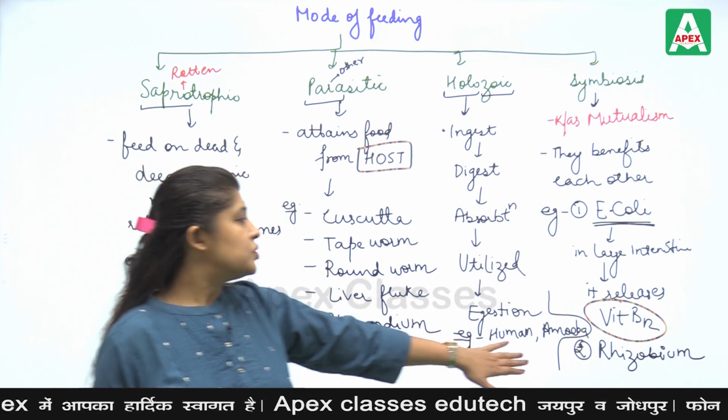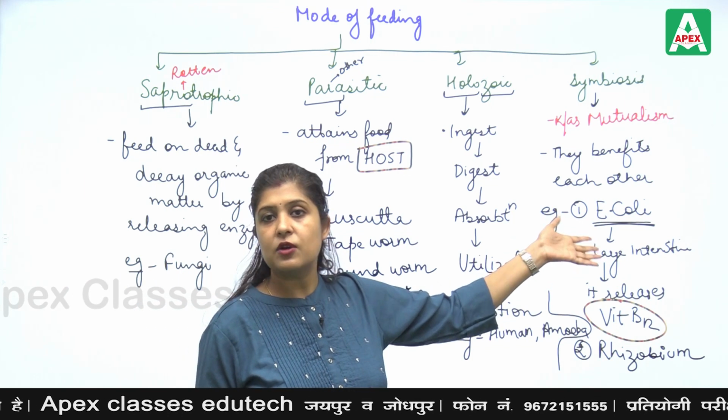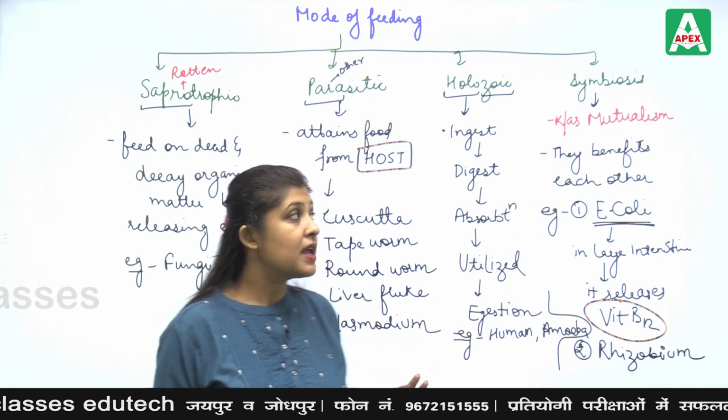So they have a mutual relationship, as well as the other example I have given you, E. coli, which also has a mutual relationship.